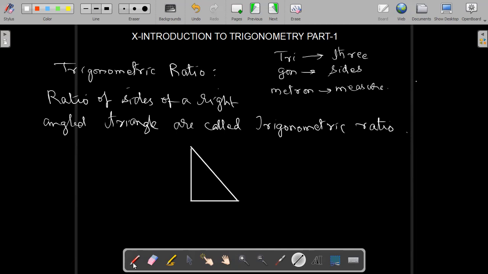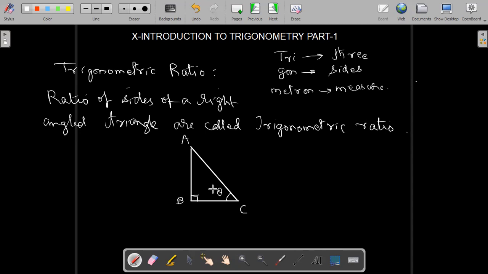So this is a right angled triangle, correct? This is ABC. These are the vertices of a right angled triangle. This angle is always 90 degrees in a right angle triangle. After this, we have two angles, either this angle or this angle. So we can take any angle. If we consider this angle, actually this is called angle C, or we can take angle theta also. So this is angle theta.